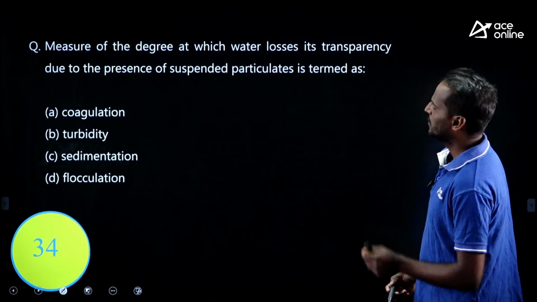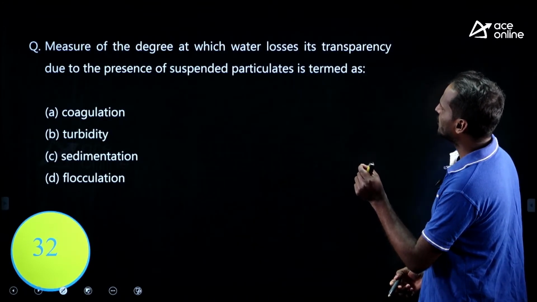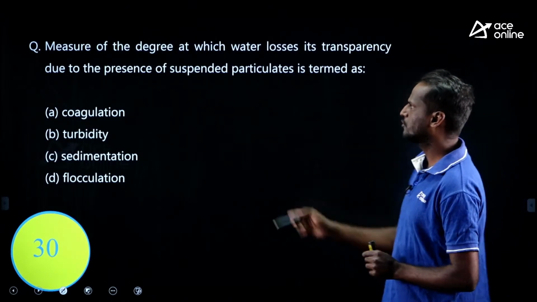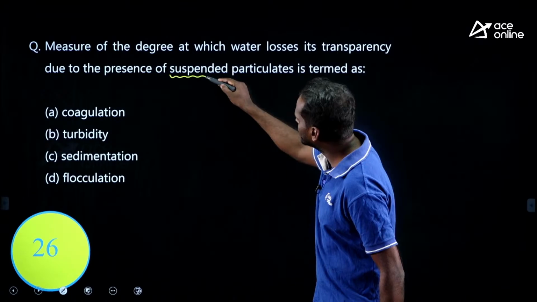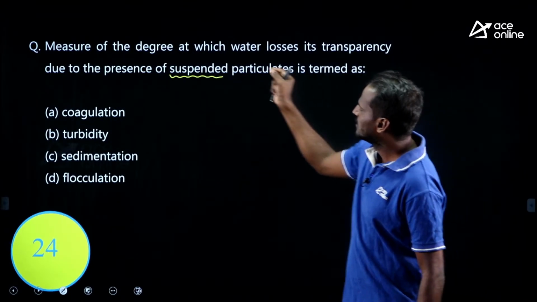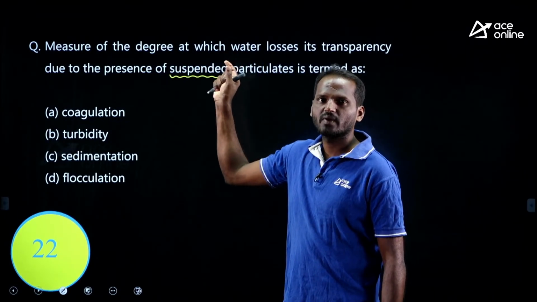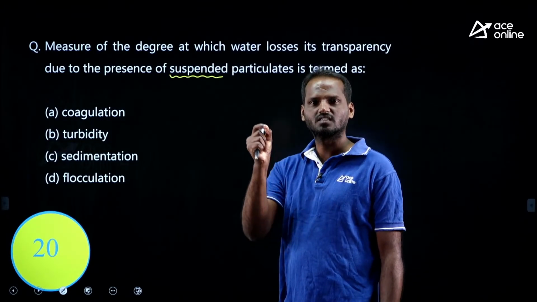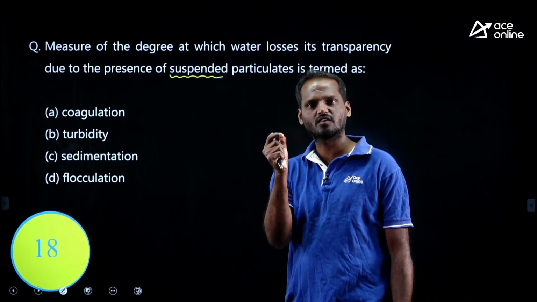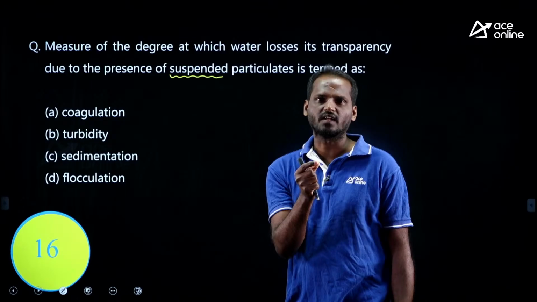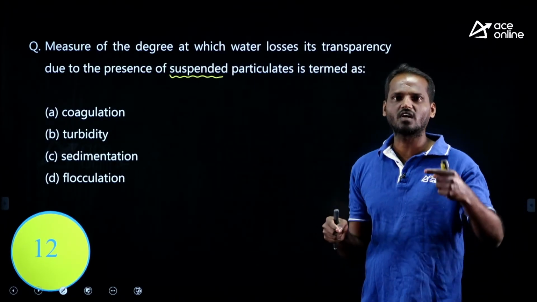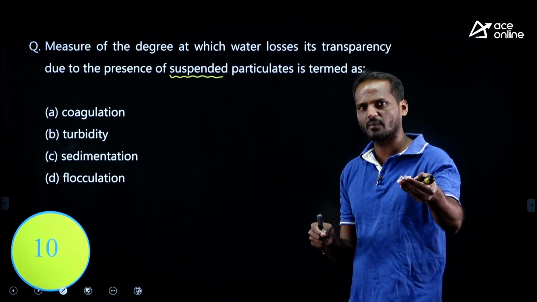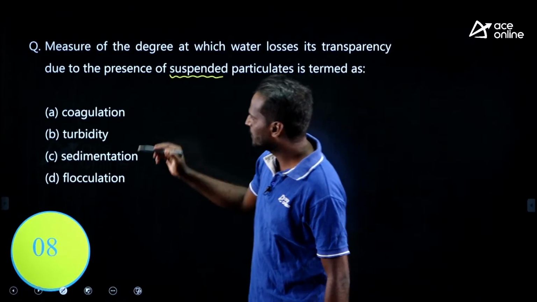Look at this very simple question. Try to solve. Measure of the degree at which water loses its transparency due to the presence of suspended particulates. Transparency means the resistance offered by that water to passage of light, right? If it lost transparency due to suspended solids, what is that particular water quality parameter, my dear? That is turbidity, right?